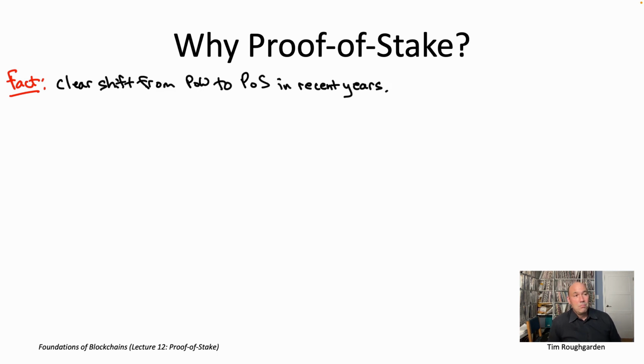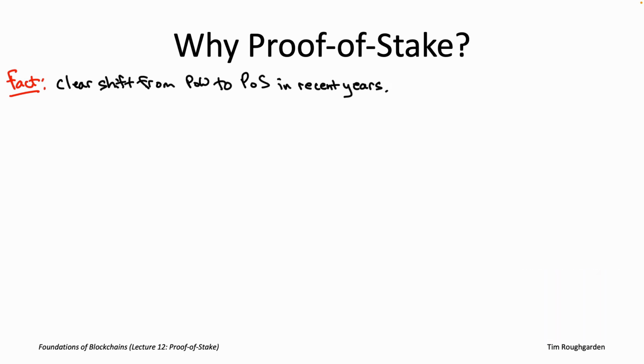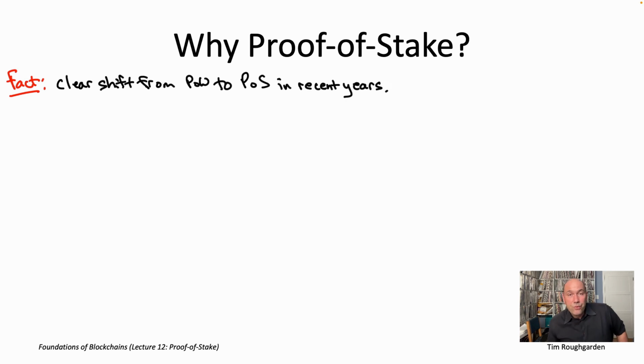You can debate the reasons why you think this might be happening. I'll tell you my answer to that question in this video, but you really can't debate that this trend is in fact happening. Perhaps it's best exemplified by the fact that Ethereum actually changed over from proof of work to proof of stake in mid-2022.